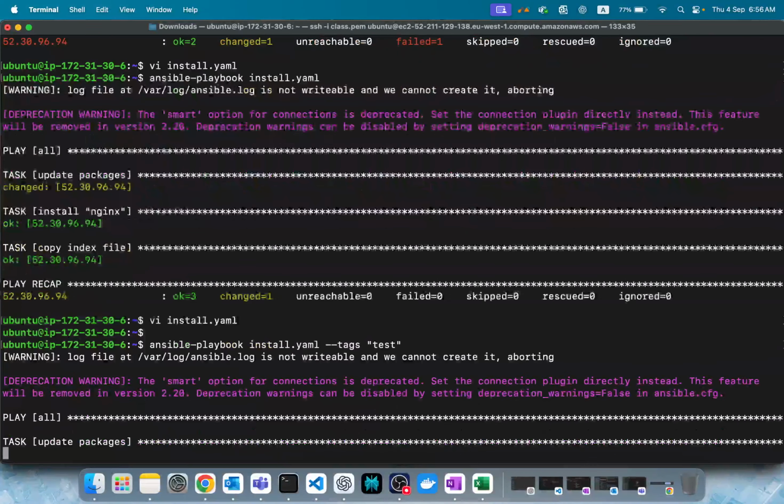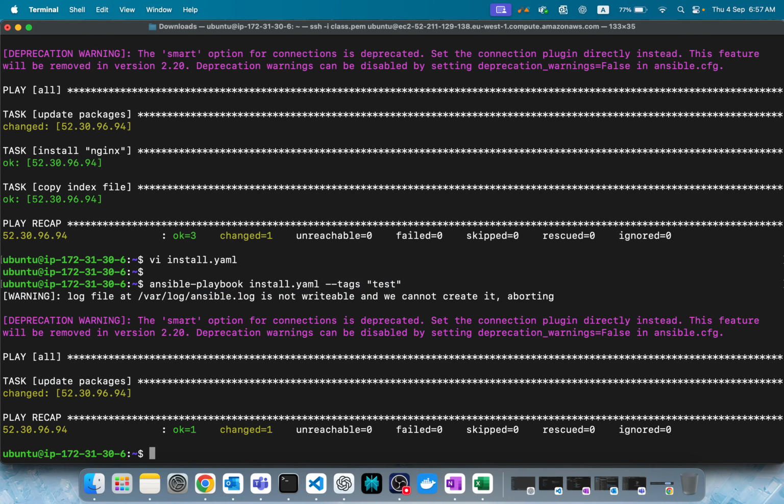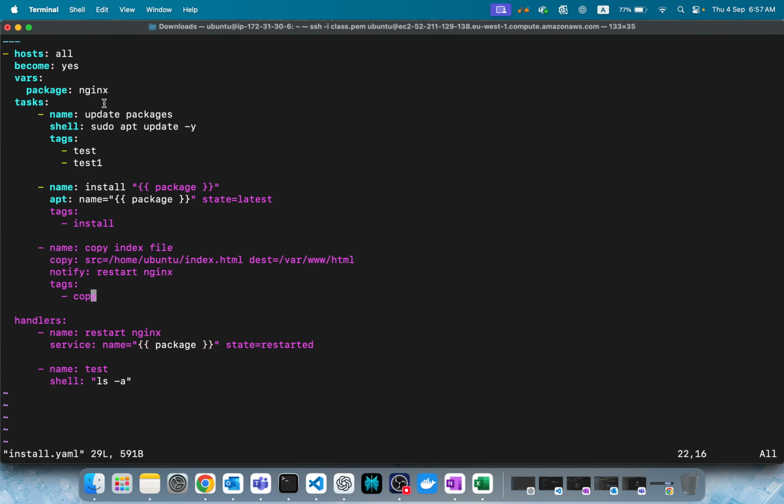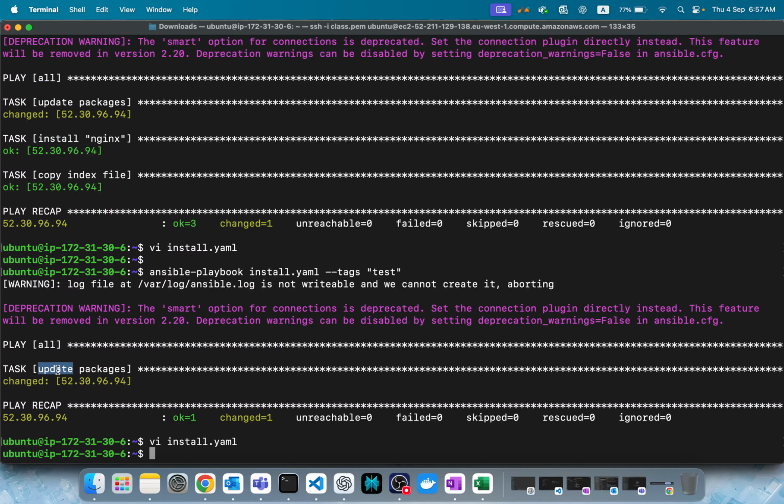If you pass the tags, observe here, it ran only one task, even though there are multiple, because now we are passing tags to the Ansible command to run only this tag. The test tag we gave to update packages, right? That's why it only ran update packages. The remaining were skipped.